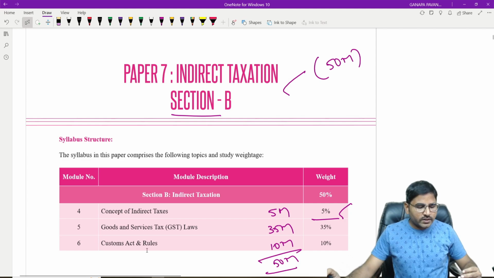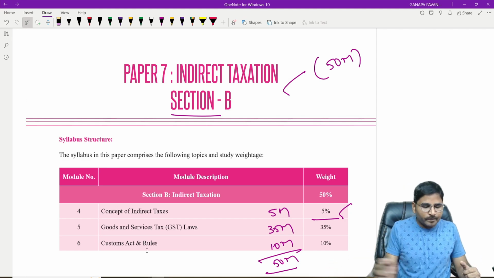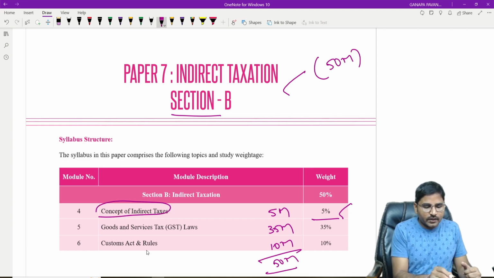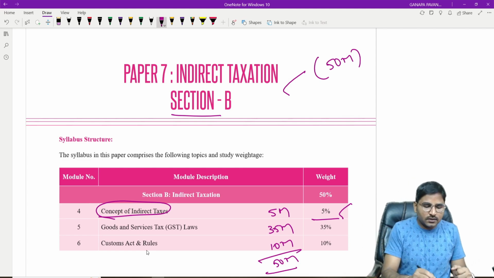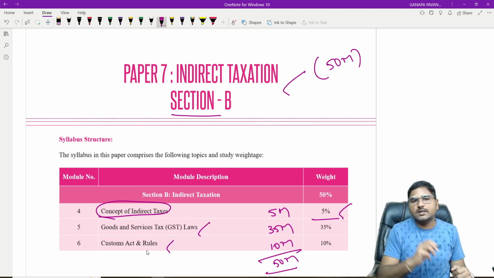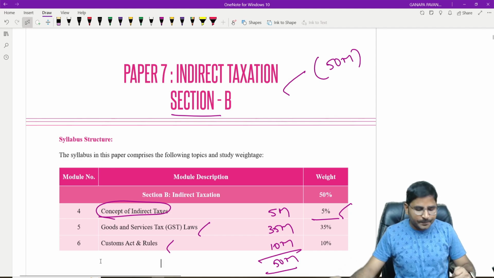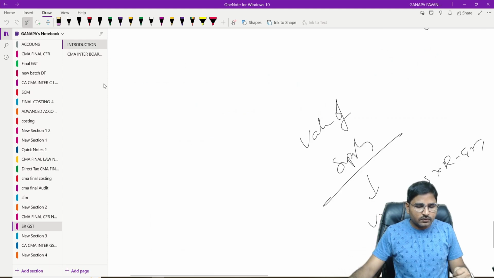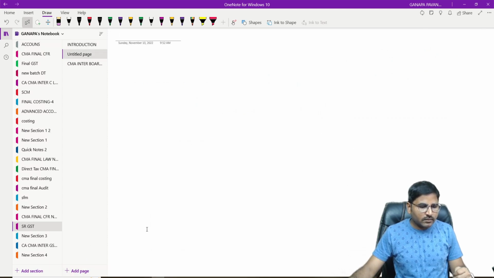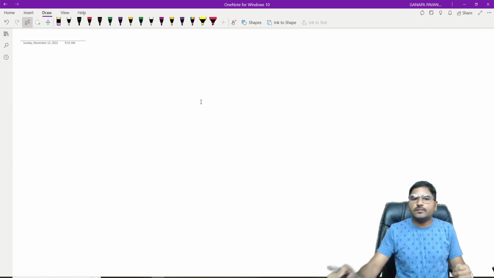Now in today's session, I am going to start with the introduction to GST, that is the concept of indirect taxes. First we will gain knowledge about indirect taxes, then we will discuss the GST Act and Customs Act. Is it clear? Right.